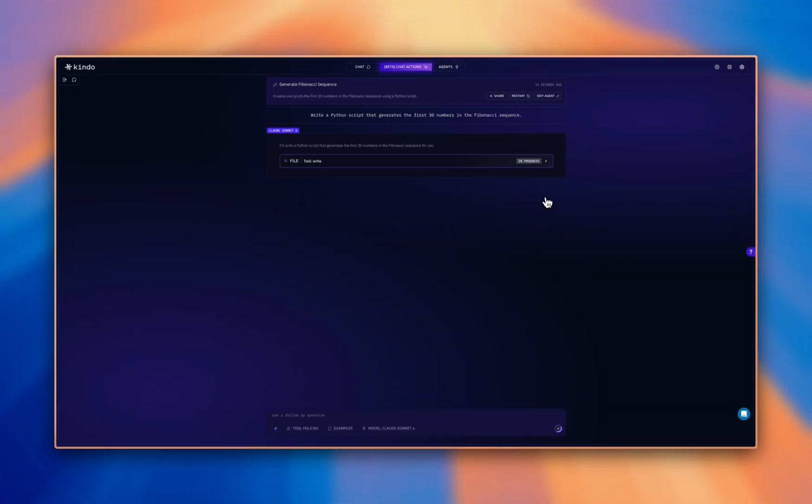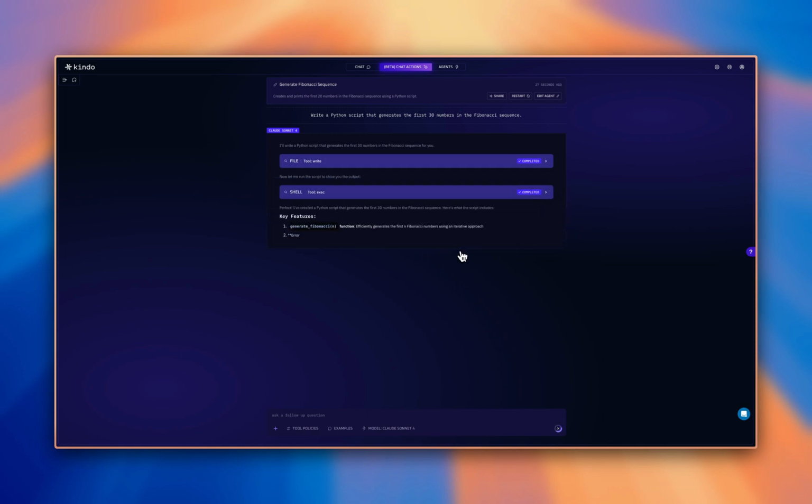And now it's basically going to execute just like it did when we did it from chat, but now it's in a saved agent. So anytime I go run this, all I have to do is click a button, enter in whatever input fields you want to collect for that agent, and it'll go ahead and do that.